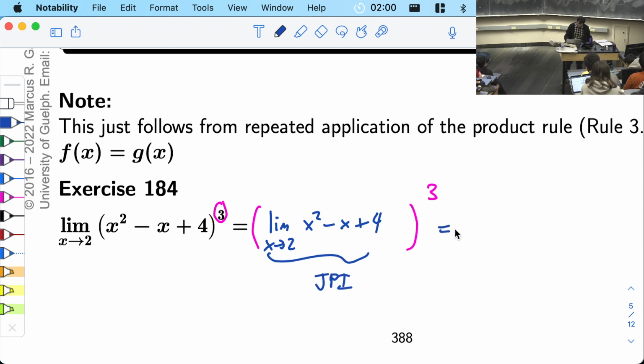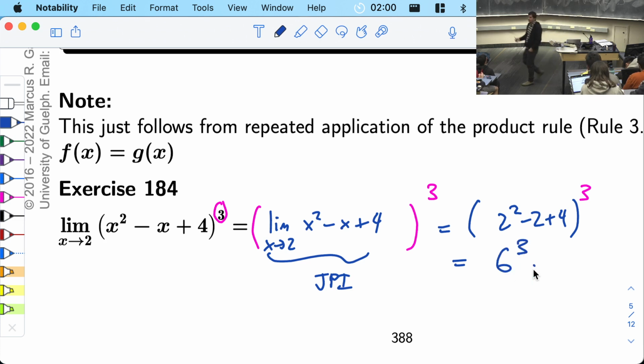So what is the answer? 2 squared minus 2 plus 4, all cubed. Okay, and you can work out what this is. 2 squared minus 2 is 2, plus 4 is 6. So this is 6 cubed. Okay. So the point is the cubed on the outside is no problem. You can pull that right through the limit.